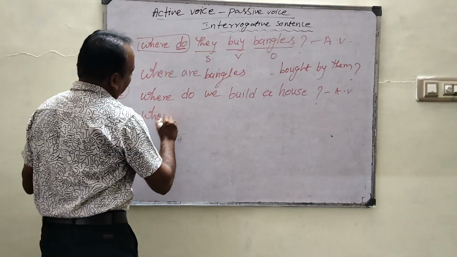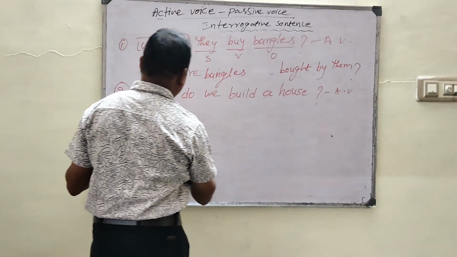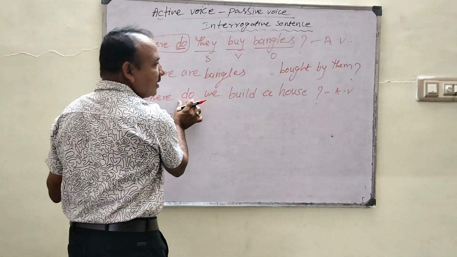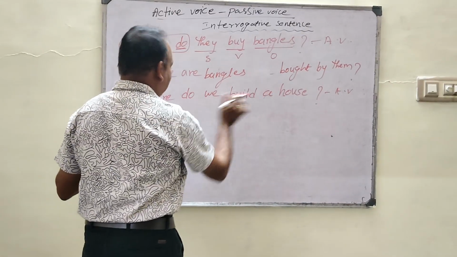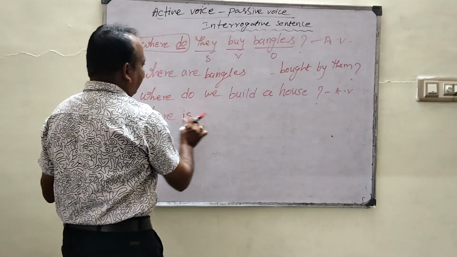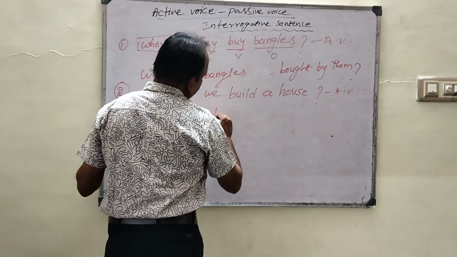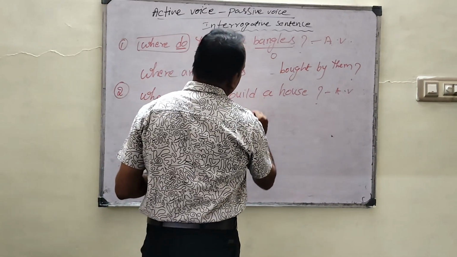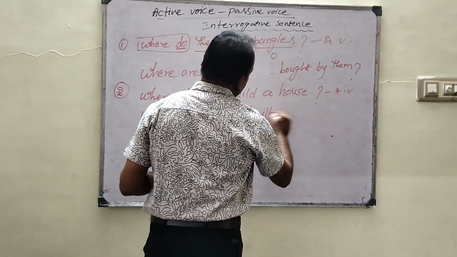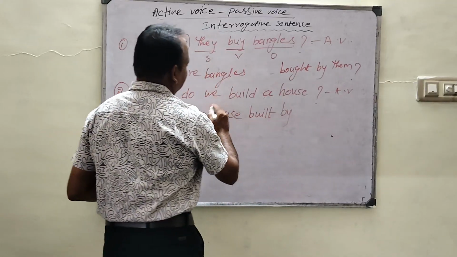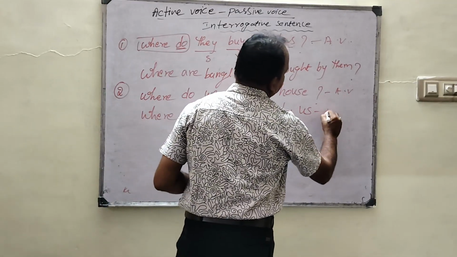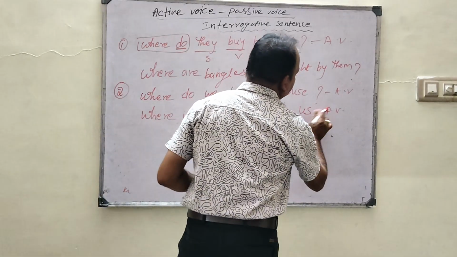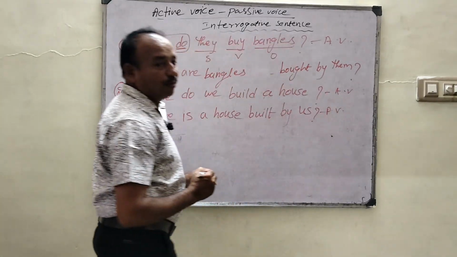So where, so a house is what? Singular. So present singular. Do is a simple present tense? No, we have to write is. Where is, then write the object a house, and then what is the V3 form of build? Built, and after the verb by. So then we change it as it is in a passive voice. Yes, it is in passive voice, and it ends with a question mark.